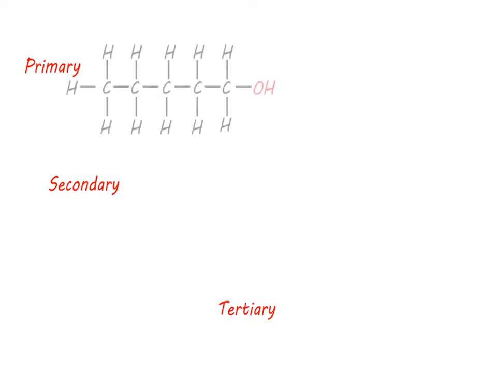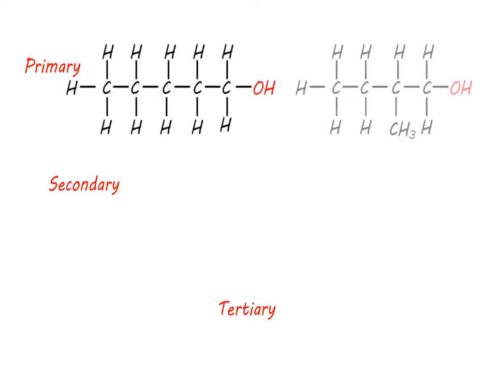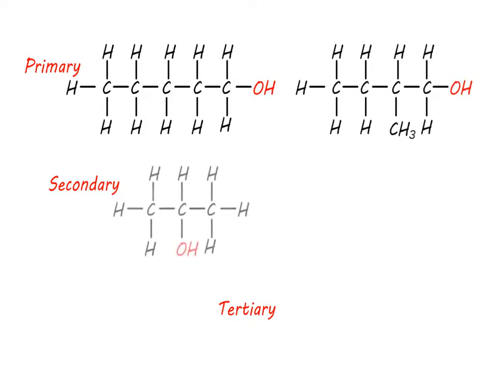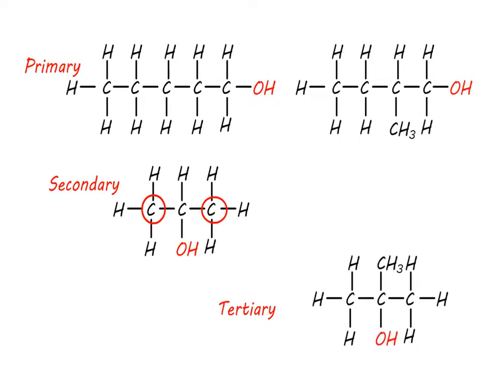Alcohols are classified as being primary, secondary or tertiary. Primary alcohols have the OH on the end of a carbon chain, for example pentan-1-ol or 2-methyl-butan-1-ol. Secondary alcohols have the OH within the chain, so the carbon atom that has the OH is also bonded to two other carbon atoms, for example propan-2-ol. With tertiary alcohols, the carbon atom that is bonded to the OH group is bonded to three other carbon atoms.